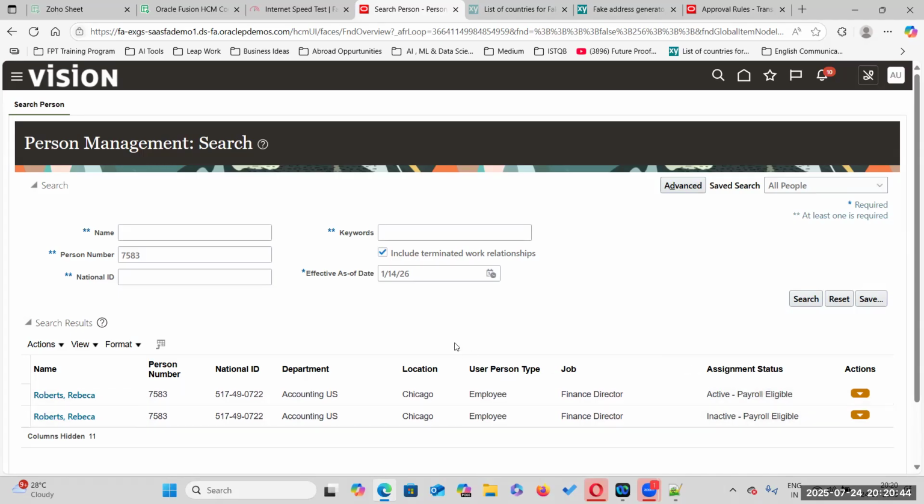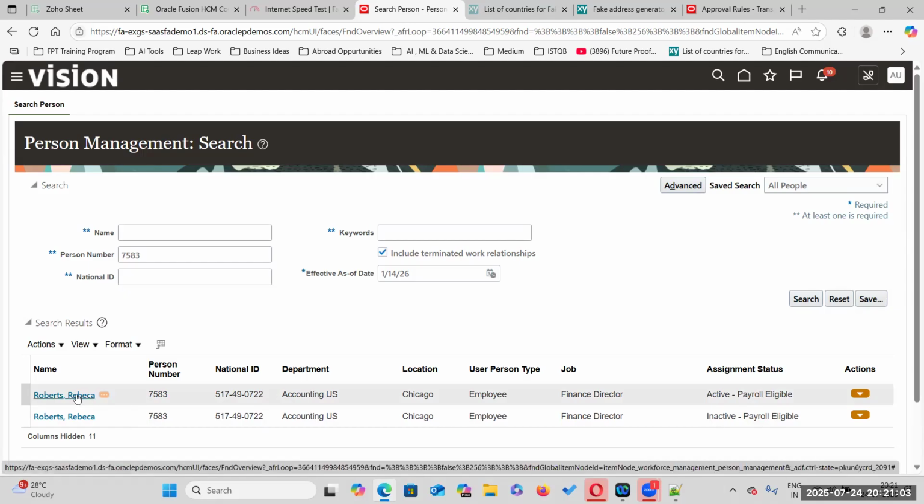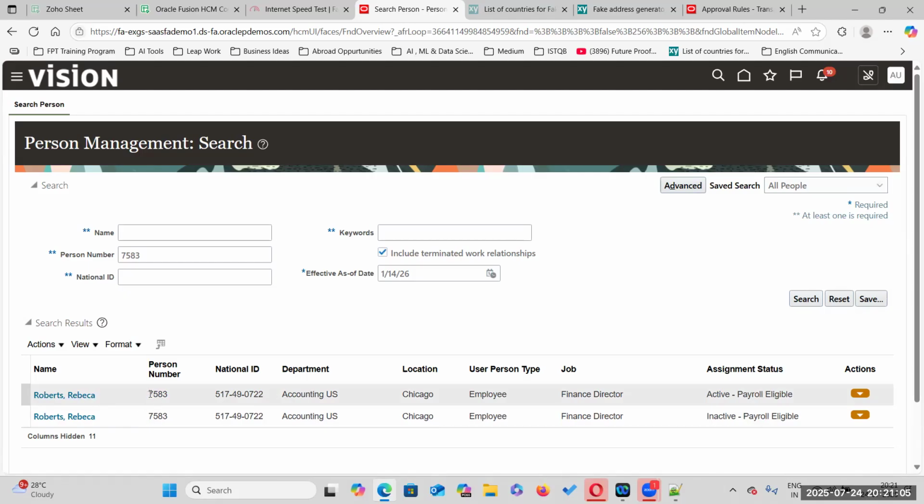Remember that we cannot delete the record. Okay, we can track back. So in Oracle HCM, there is no concept of deletion. Only inactive. The record will become inactive. So what is this one? This is a rehire. For rehire also, the person number would be the same. This is one of the important interview questions. When you rehire a person, whether the person number will change? No, it won't change. Person number won't change.